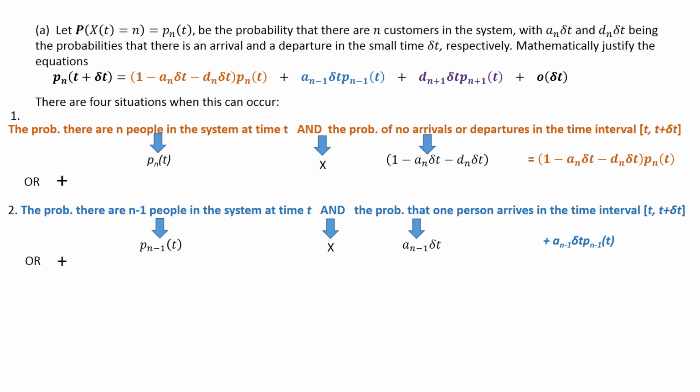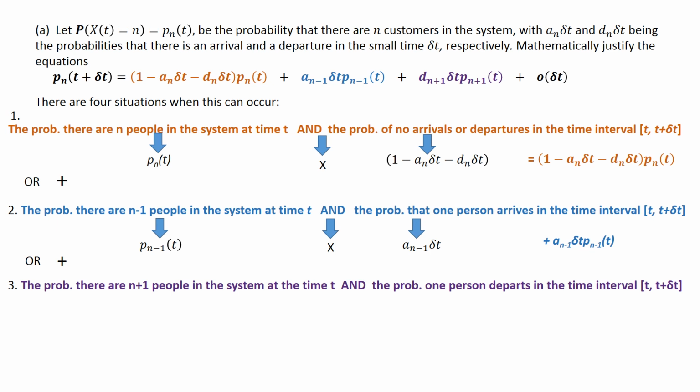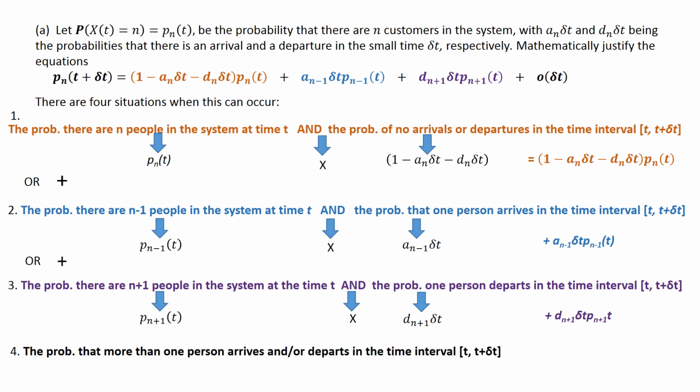Then plus or the third term, the third situation, the probability there are n plus 1 people in the system at time t. So that's one person more than the probability we're hoping for. Right, n plus 1 people in the system at time t, and we multiply the probability that one person departs in that tiny time interval, that's d n plus 1 delta t. So there are n plus 1 people in the system and one departs in the small time interval delta t. And that's the third term.